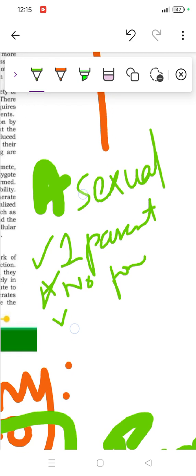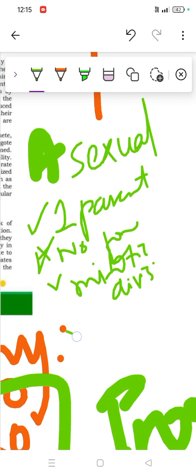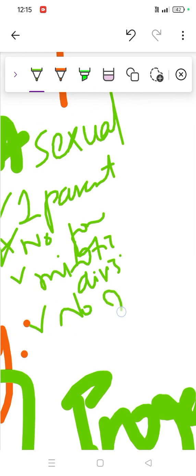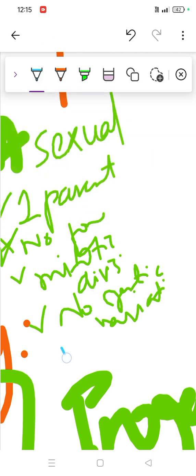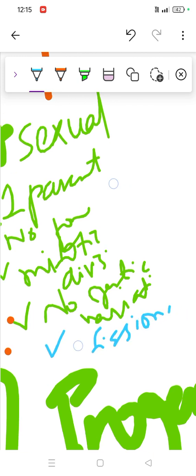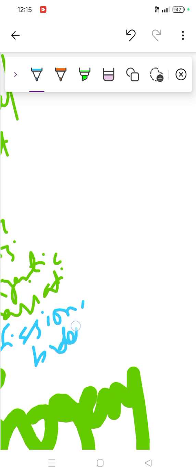Secondly, mitotic division, and you'll see no genetic variation. Examples are fission, budding, spore formation, and so on.